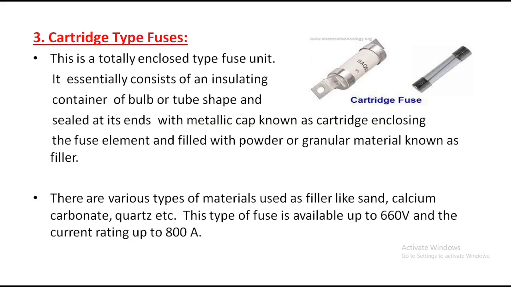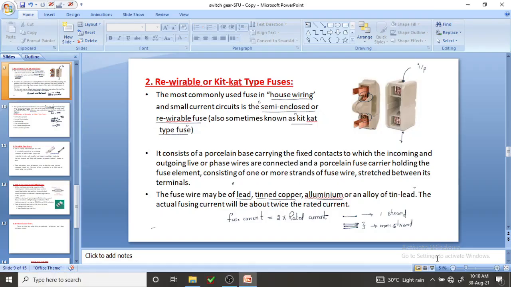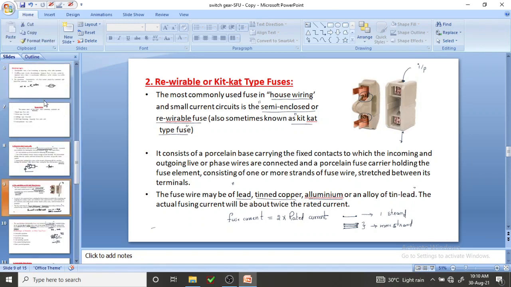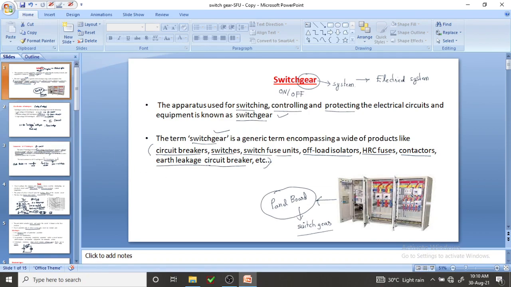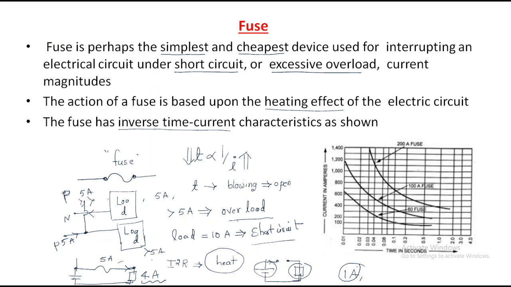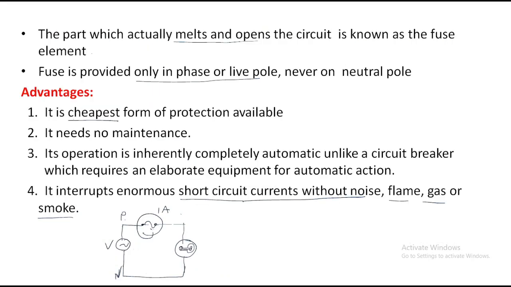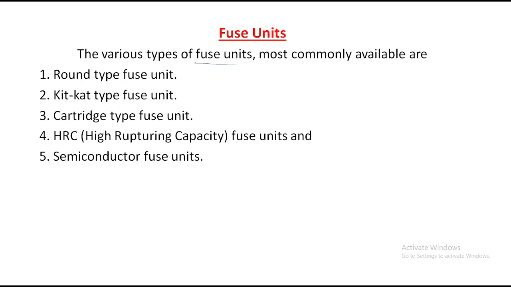Okay. So this is about the different types of fuses. This is about the switchgear, as well as classification of switchgear and components of LT switchgear. In those components we discussed some fuses: the round type fuse and the KitKat fuse. The remaining fuses will be discussed in the next class. Okay, thank you.